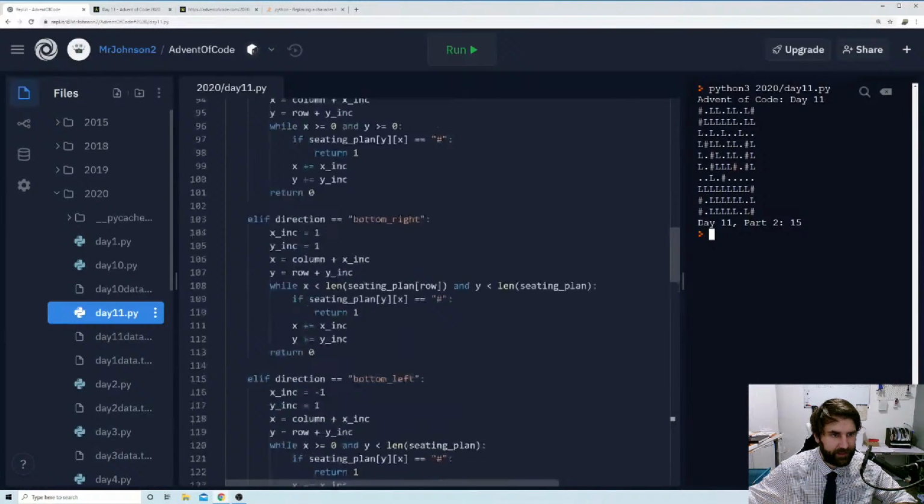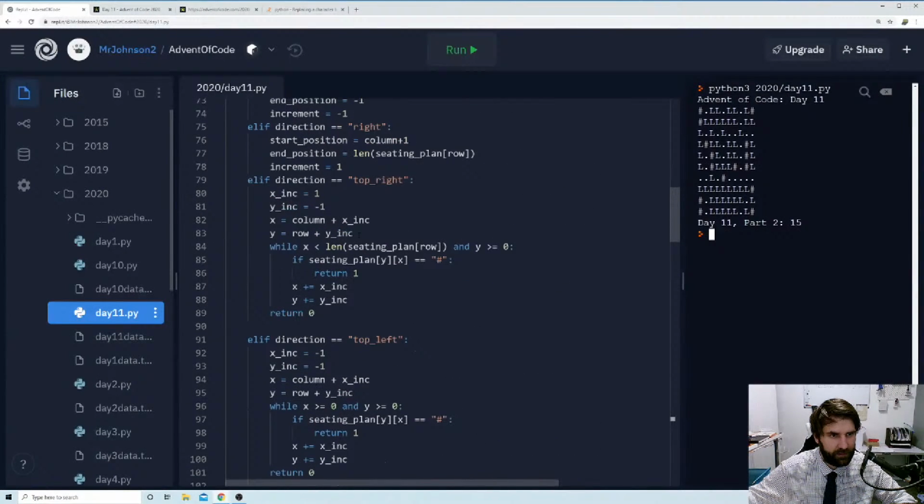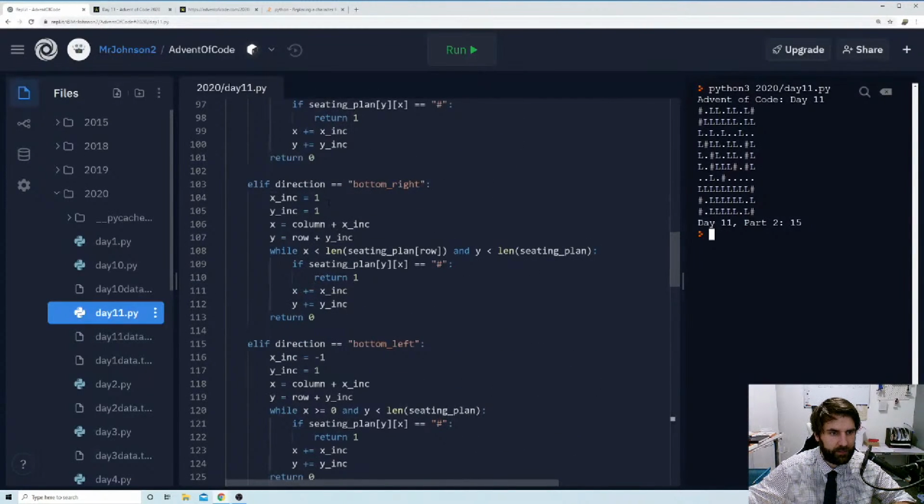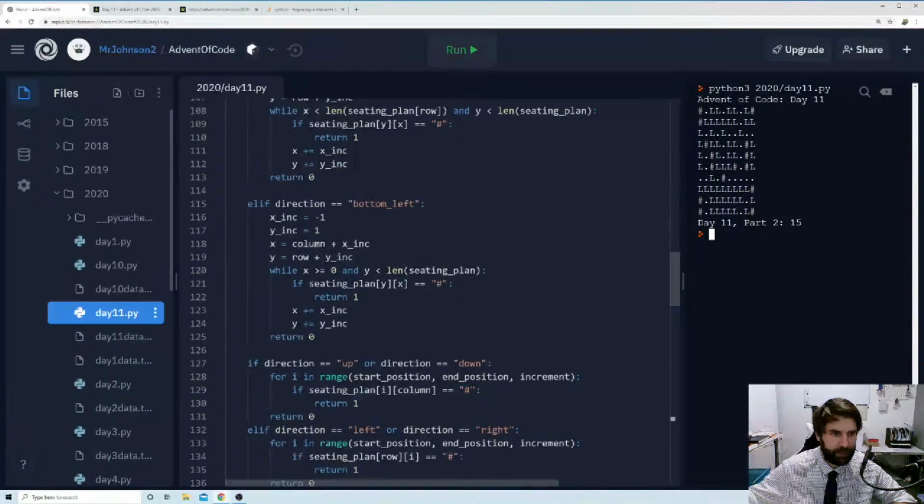Have I got my directions correct? I believe so, because I did test the data. But let's just double check. So top right, we're going across and back. Yep. Top left, we're going back and back. Yep. Bottom right, we're going down and across. Yep. And bottom left, we're going back and down. That's fine. Okay, so the increments are fine.